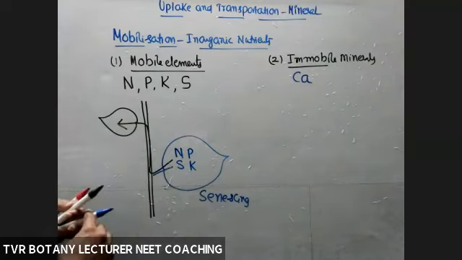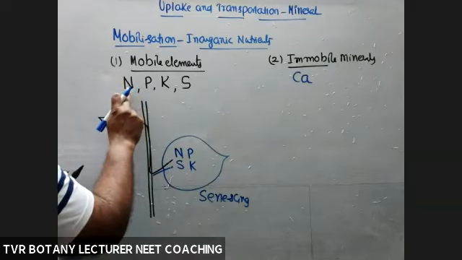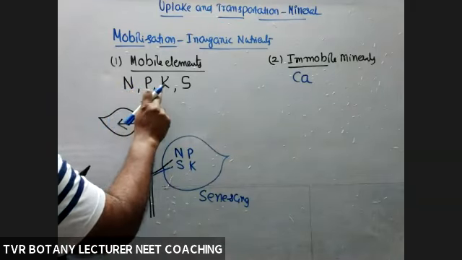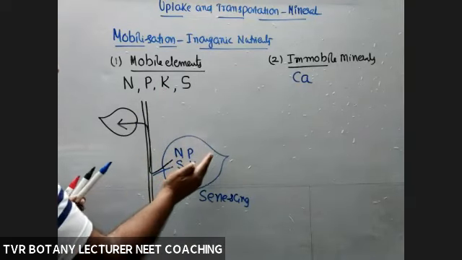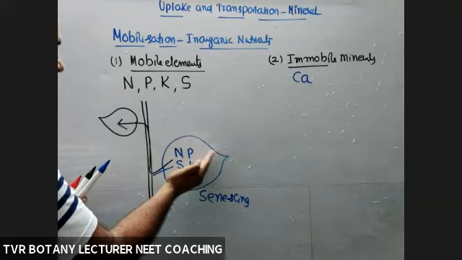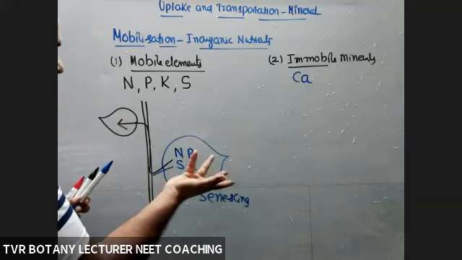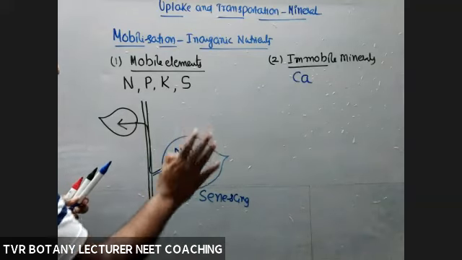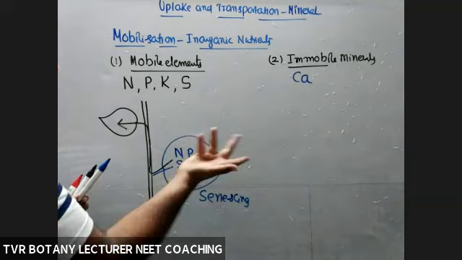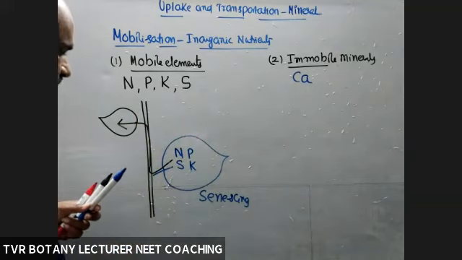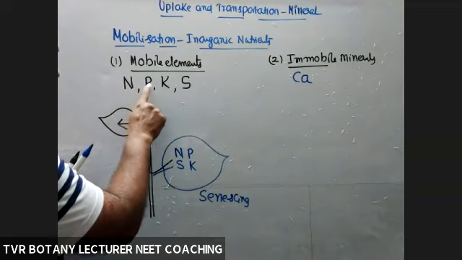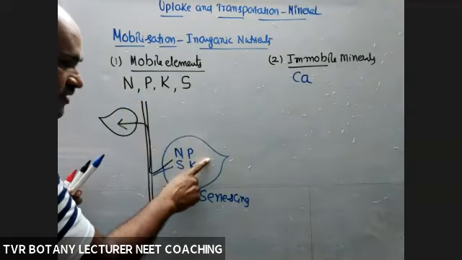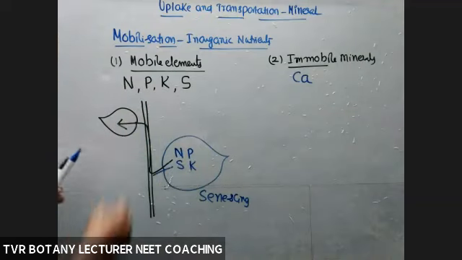So deficiency symptoms of nitrogen, phosphorus, potassium, sulfur appear in the old leaf, because they are transported to the young one.